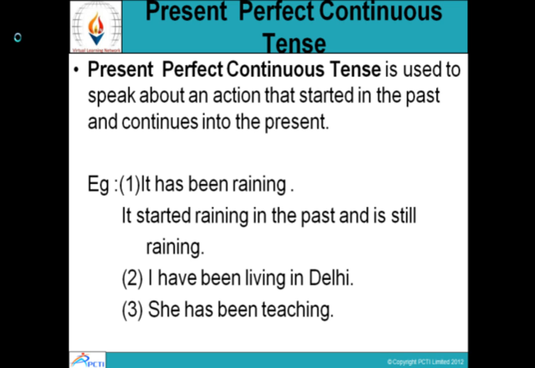I have been living in Delhi. Obviously, you have been living in Delhi for a reasonable length of time. Then we use this tense, and you are still living. She has been teaching. She started teaching a long time back and she is still teaching. So when we combine these two conditions, it becomes she has been teaching.